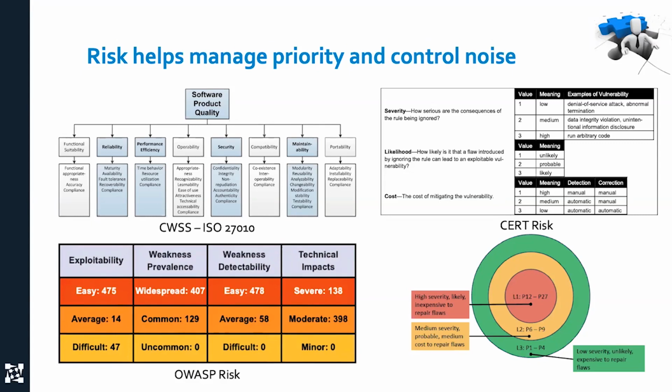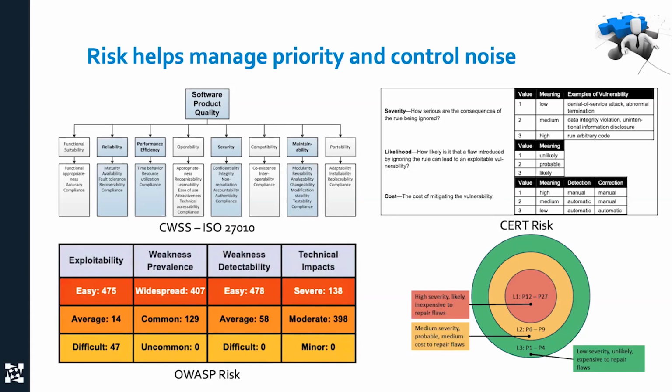But as an end user, and especially as a manager or a senior manager, I don't understand what is the risk of that. And so 27010 is an attempt to figure out what is the impact of these things. Is it a security issue, an operability issue, a portability issue, et cetera?